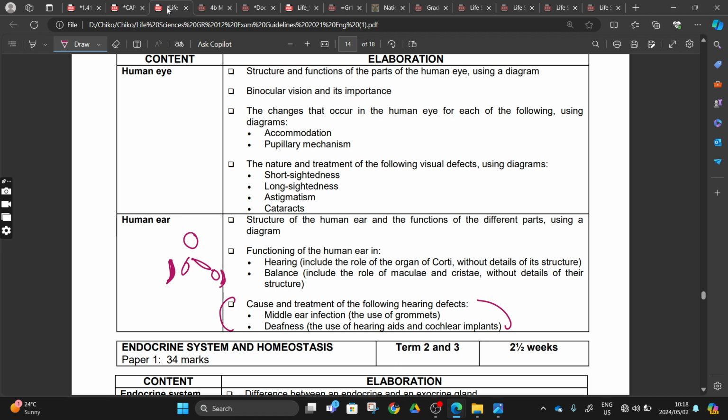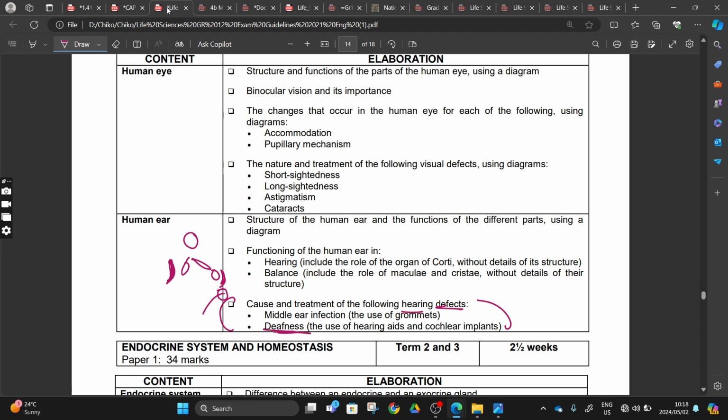And also inside our human ear, if those membranes are not functioning well, or for any reason our oval window or our round window ruptured, it means that the liquid inside is going to go out, and then you will end up being deaf. Yes, there's the deafness.